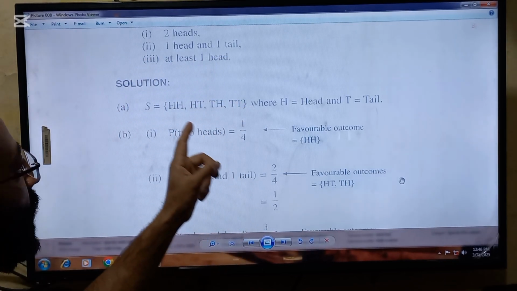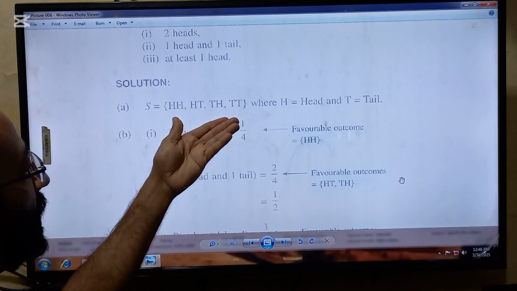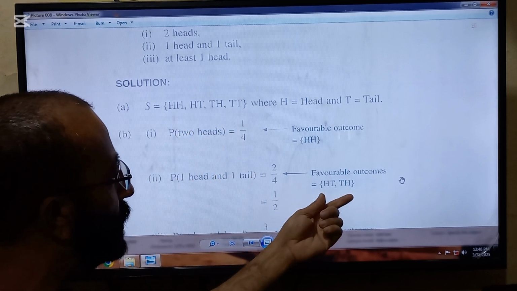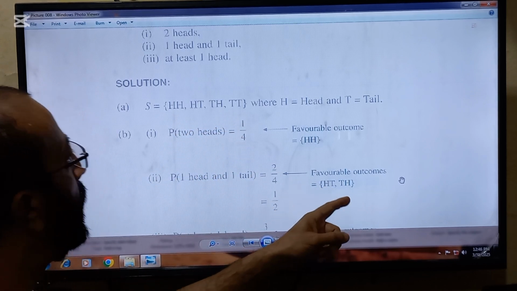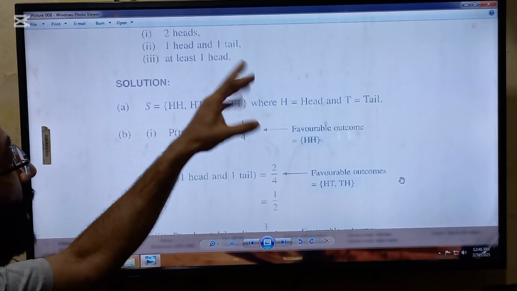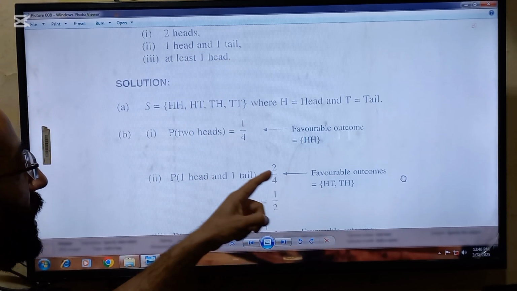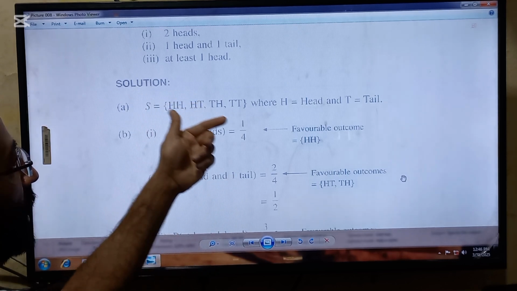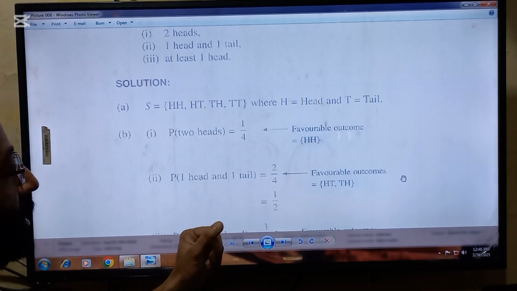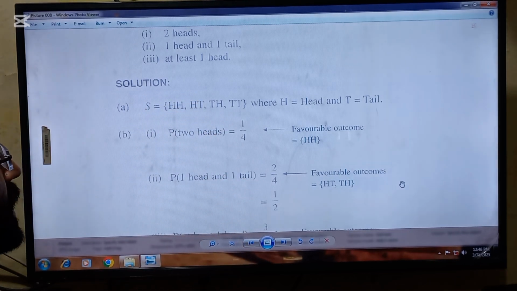So beta, for 1 head and 1 tail, out of the sample space we have 2 favorable outcomes, that is head-tail and tail-head. So 2 favorable outcomes will be placed in the numerator. In total there are 4 outcomes, which will be placed in the denominator. After cancellation you will get an answer of 1/2.